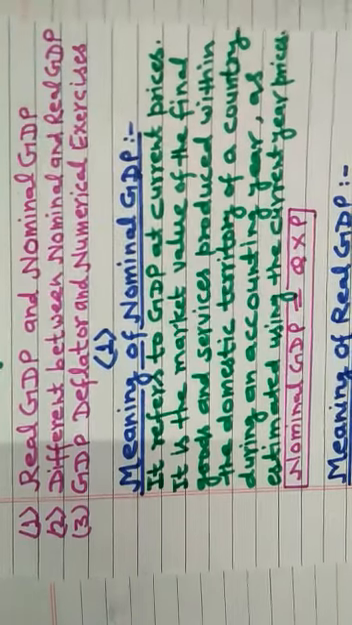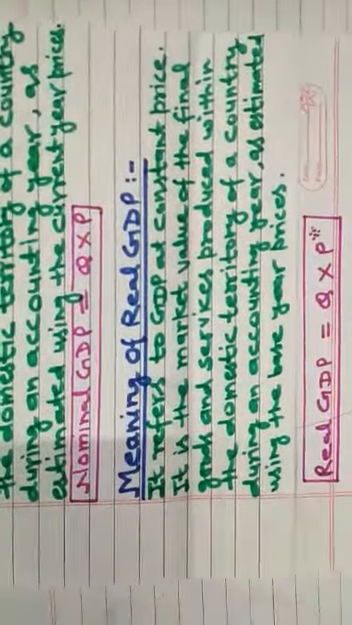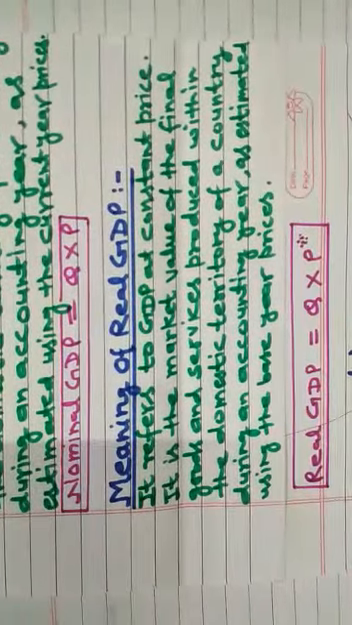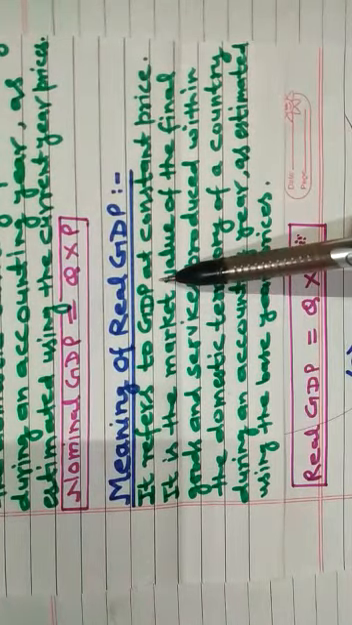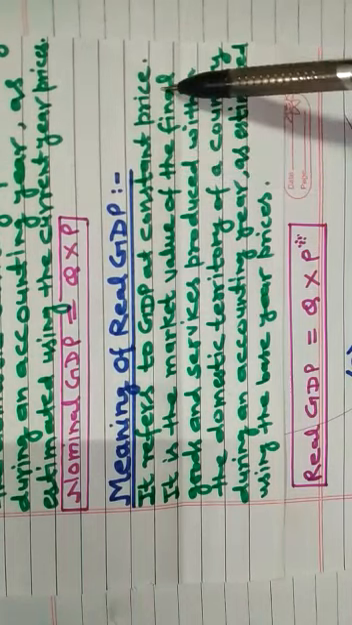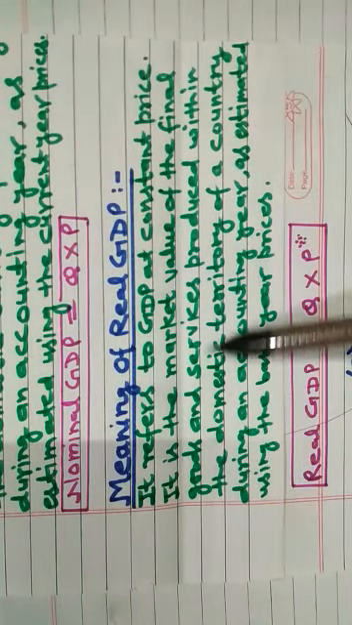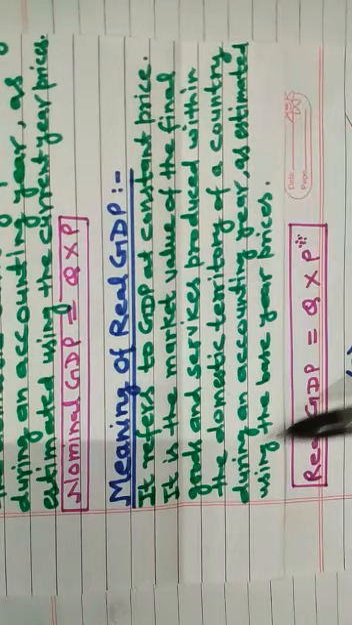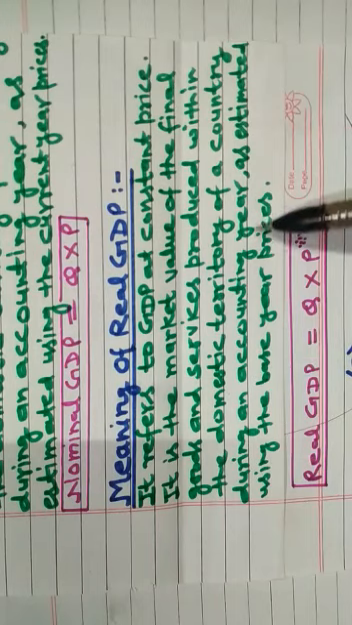Now, meaning of real GDP. It refers to GDP at constant price. It is the market value of the final goods and services produced within the domestic territory of a country during an accounting year as estimated using the base year prices.